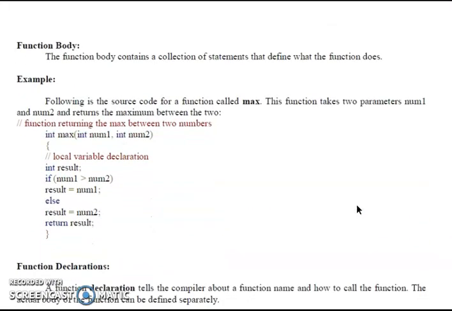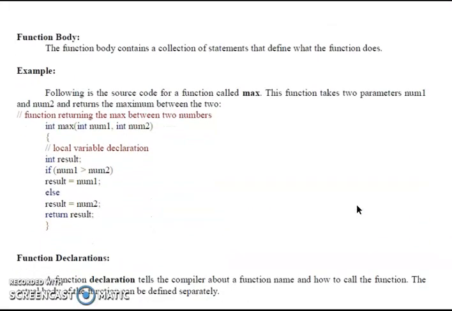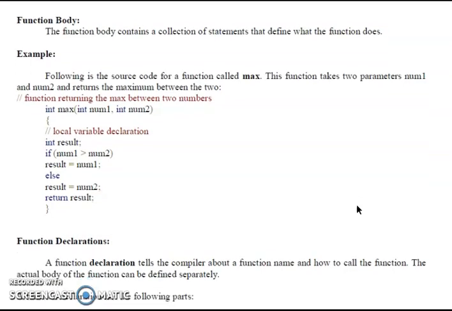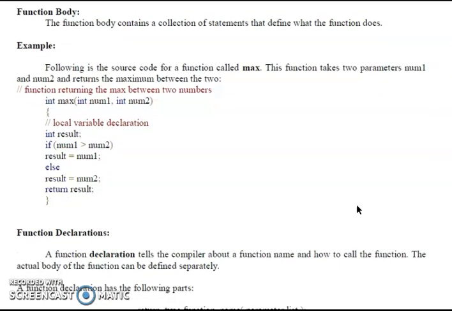What is a function body? The function body contains a collection of statements that define what the function does. Here is an example program. Following is the source code for a function called max. This function takes two parameters, num1 and num2, and returns the maximum between the two. Here we are saying that the function returns the max between two numbers.